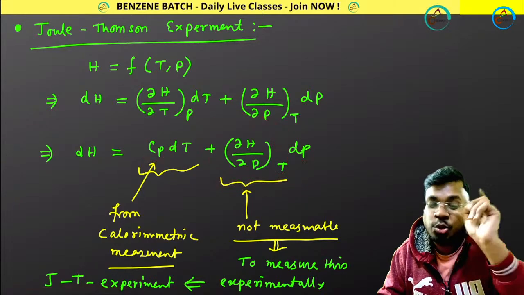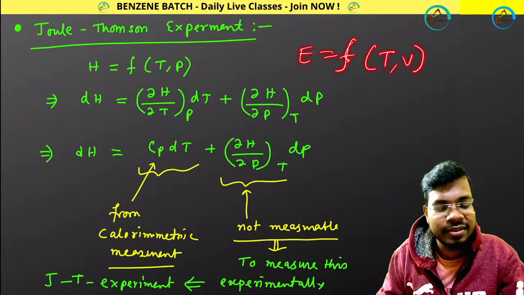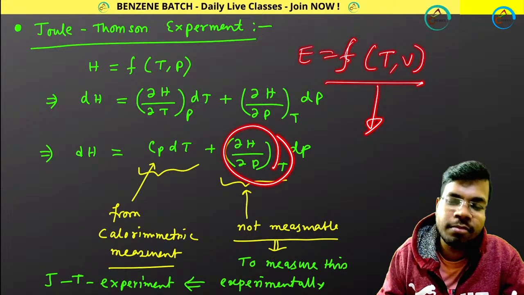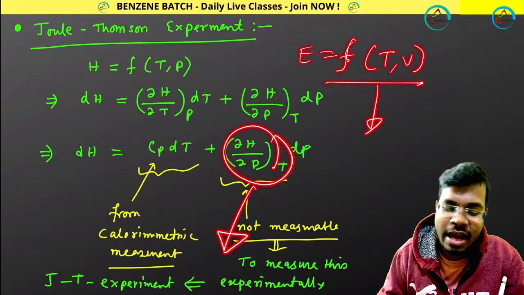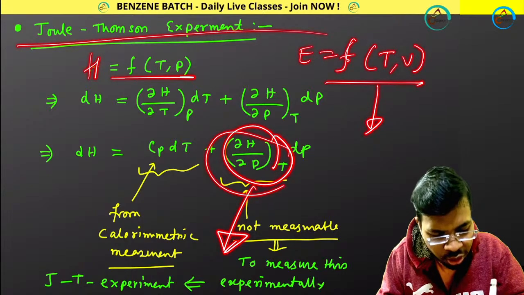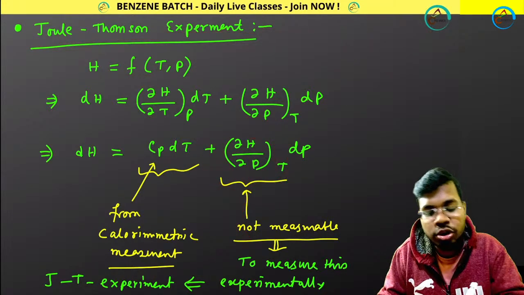So for the Joule experiment, we know E is a function of T, V. And from this we don't know this kind of term, so we do the Joule experiment. And for the Joule-Thomson experiment, H is a function of this and we don't know this term, and to know this term, we are doing the Joule-Thomson experiment.